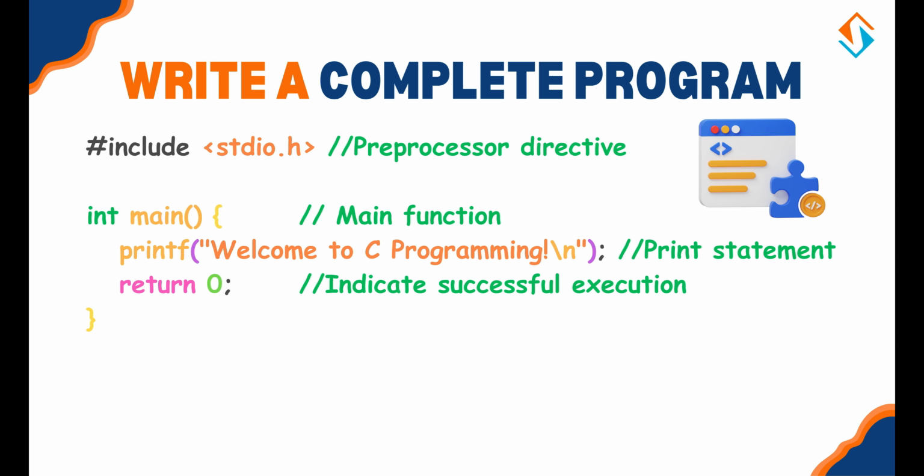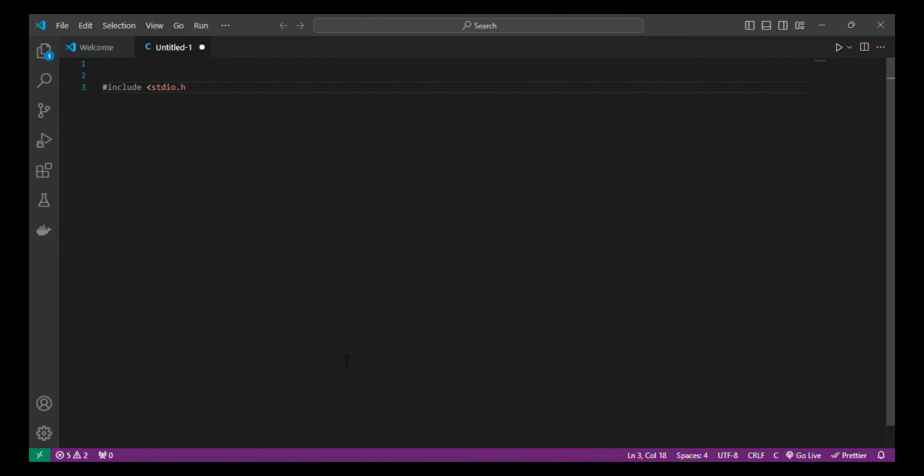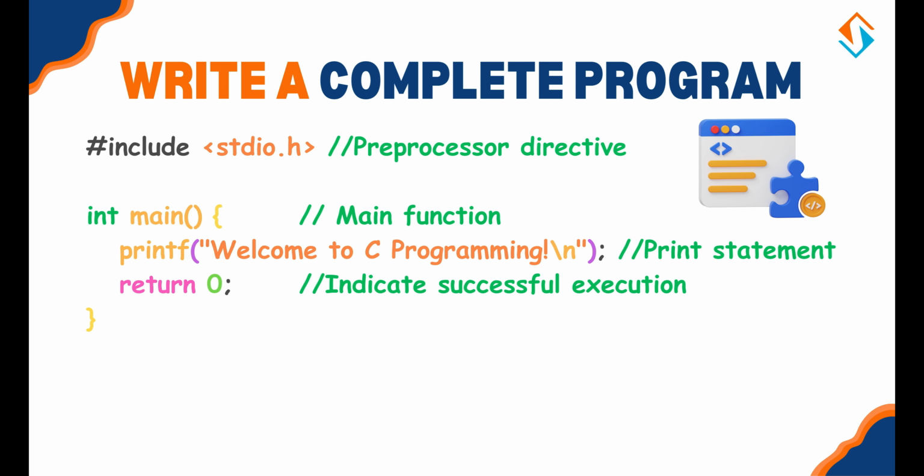Writing a complete program. Now that you understand the basics, let's write a complete program from scratch. We'll combine everything we've learned so far. The #include <stdio.h> directive includes the header file for the printf function. The main function contains the logic of the program. printf("Welcome to C programming") outputs a message to the screen. The return 0 statement tells the operating system that the program ran successfully.